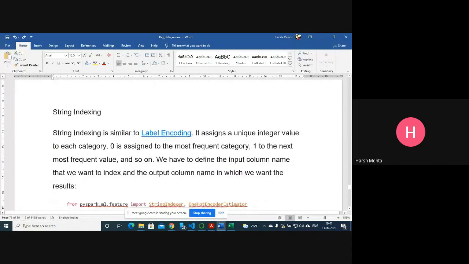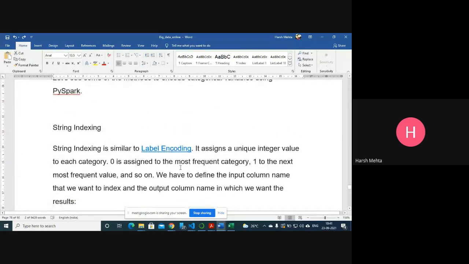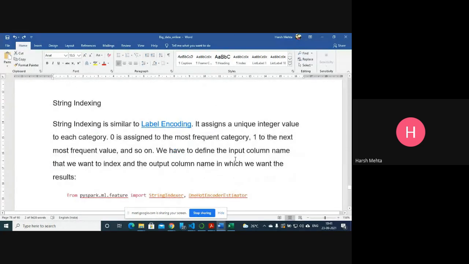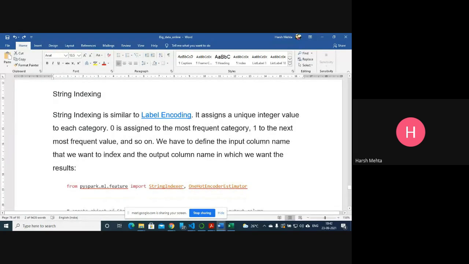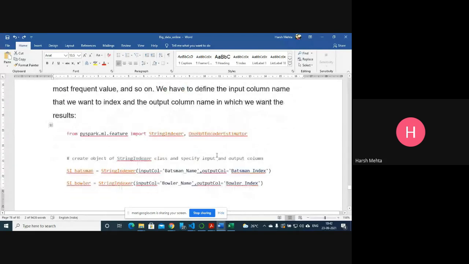So what we can do using string indexing is similar to label encoding, where we apply a unique integer value to each category. So 0 is the most frequent category, 1 the next most frequent, and so on. We have to define the input column name we want to index and the output column name in which we want the result.